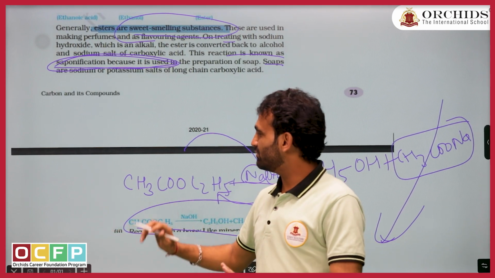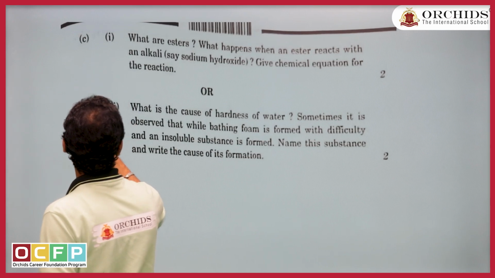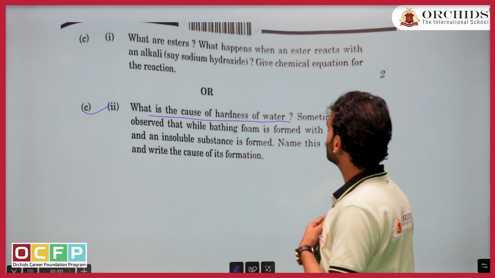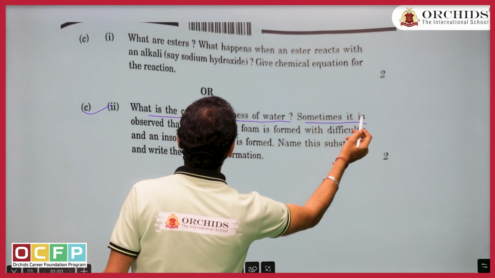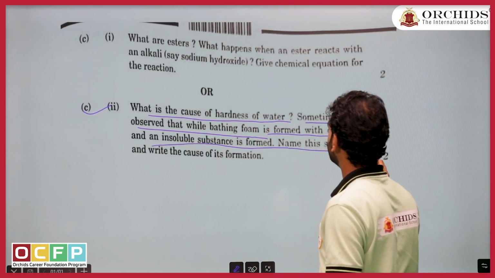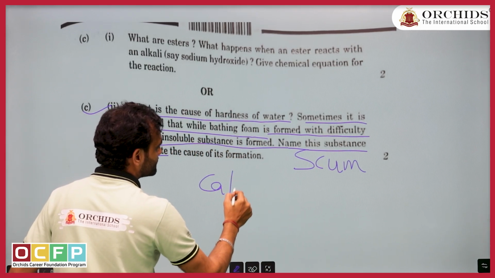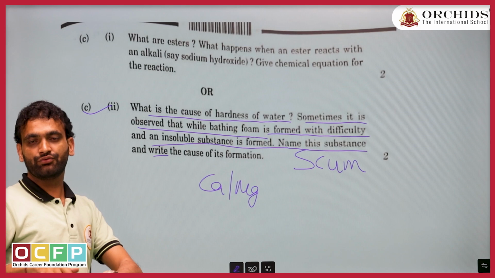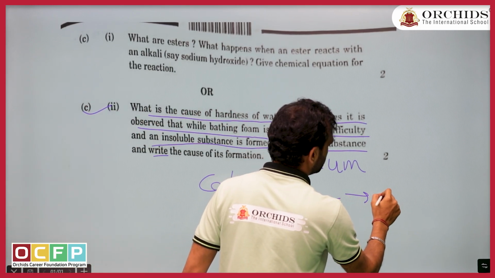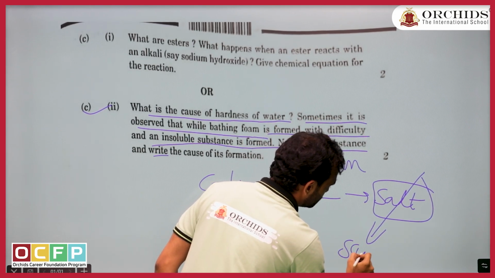So the B part is easy because it is direct, nothing much tough in this. Okay, in the second part of C, they are asking what is the cause of the hardness of water. The cause of the hardness of water is the presence of salts in it. Sometimes it is observed while bathing that foam is not formed with difficulty, and an insoluble substance is formed. Name the substance. They are scum. Why are they formed? Because calcium or magnesium salts present in the hard water react with the soap and make salts. This salt is your scum.